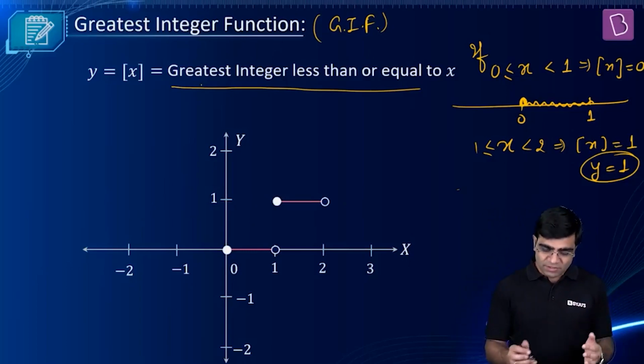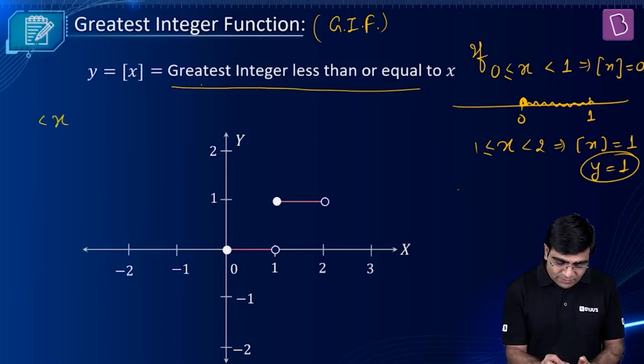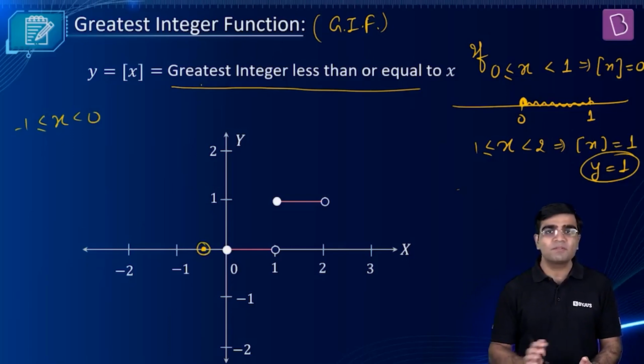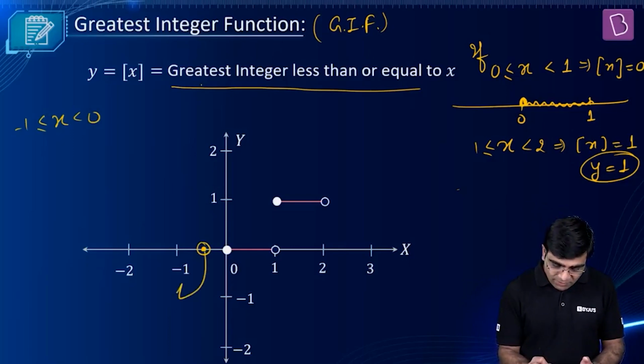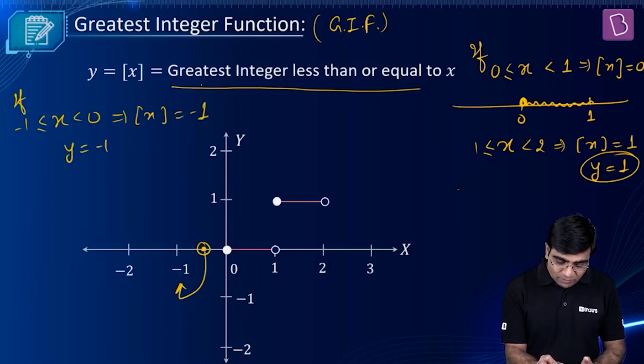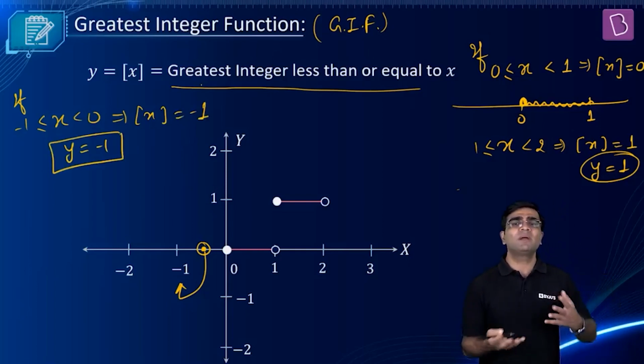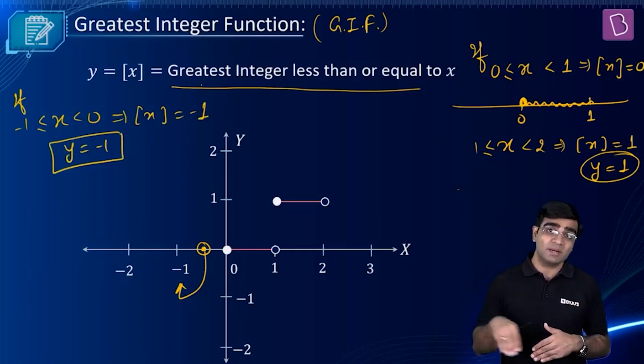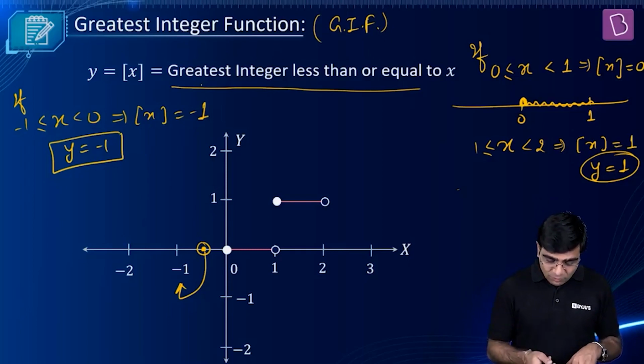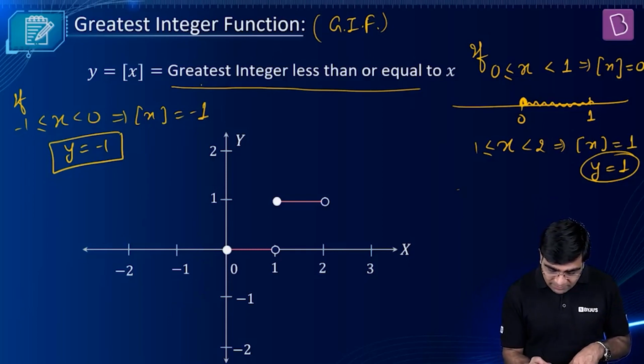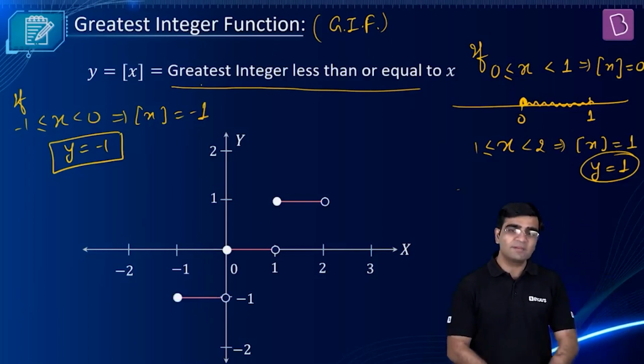Let's take one negative integer interval. So when x is from minus 1 to 0, check it on the number line. You take any real number here from minus 1 to 0. Right? What is the previous integer? Minus 1. So I can say that if x is greater than or equal to minus 1 and less than 0, it implies that GIF of x will become equal to minus 1. Then my y value will become minus 1. I'll plot the line y equal to minus 1, which is nothing but a line parallel to the x-axis passing through minus 1. Right? So what do I get here? Basically this line, this portion. Let me draw it quickly. This is the graph that I'm talking about.